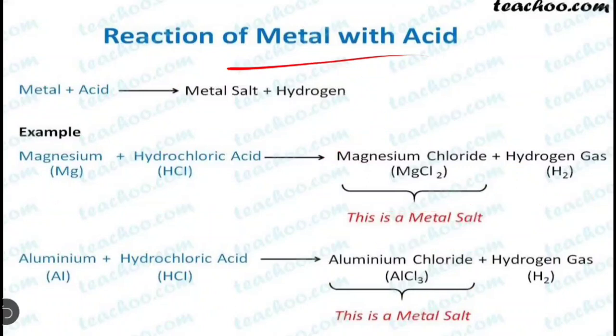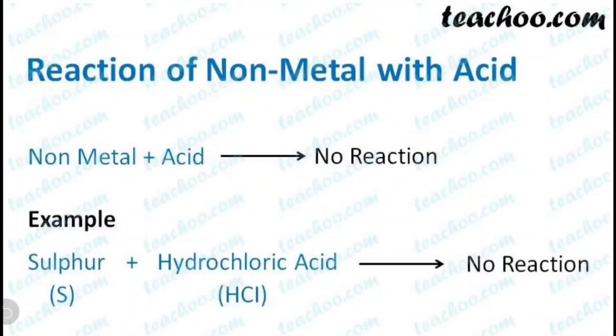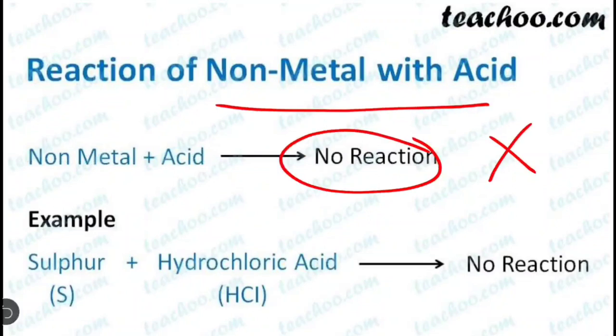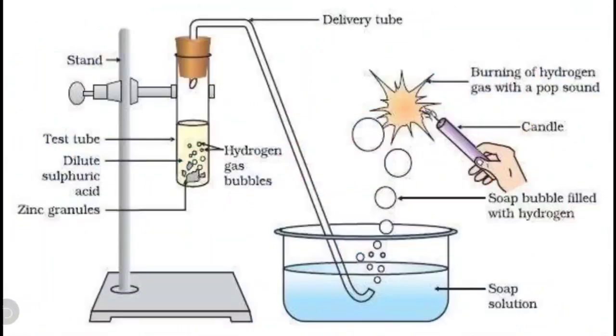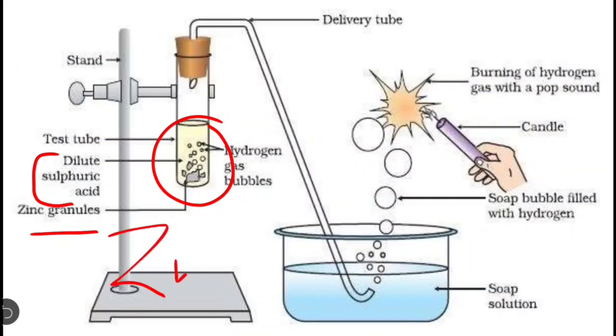As non-metals do not react with water, similarly non-metals do not react with acids. Always remember that non-metals will not react with acids. In this setup you can see a test tube in which we put zinc granules plus dilute acid, means Zn plus HCl. This is the reaction that is taking place here, Zn plus HCl.